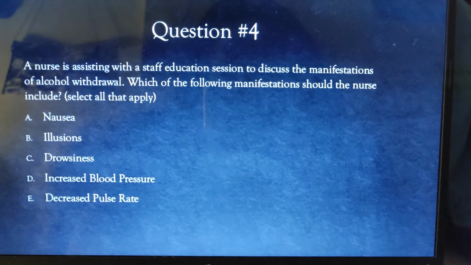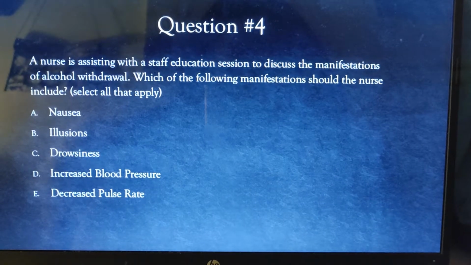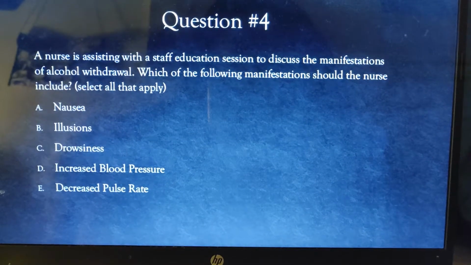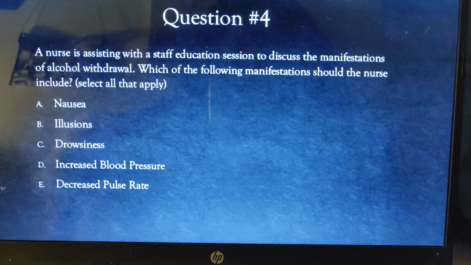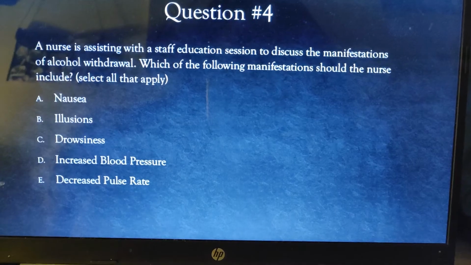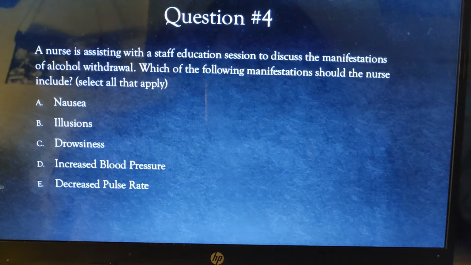Question number 4. A nurse is assisting with a staff education session to discuss the manifestations of alcohol withdrawal. Which of the following manifestations should the nurse include? Select all that apply. 10 seconds. All right.